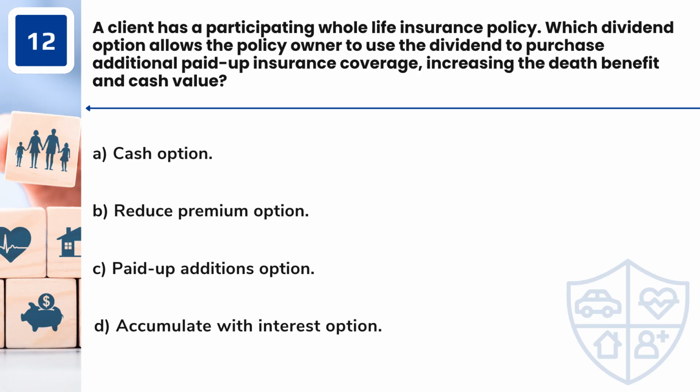Question 12. A client has a participating whole life insurance policy. Which dividend option allows the policy owner to use the dividend to purchase additional paid-up insurance coverage, increasing the death benefit and cash value? A. Cash option. B. Reduce premium option. C. Paid-up additions option. D. Accumulate with interest option.